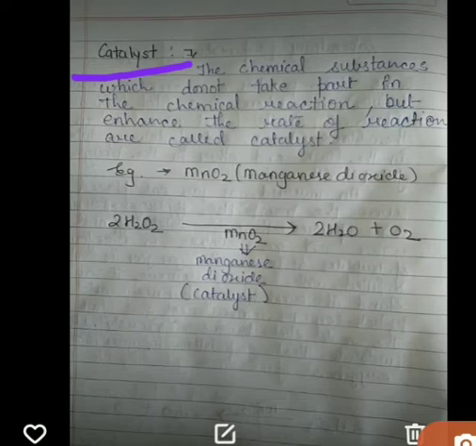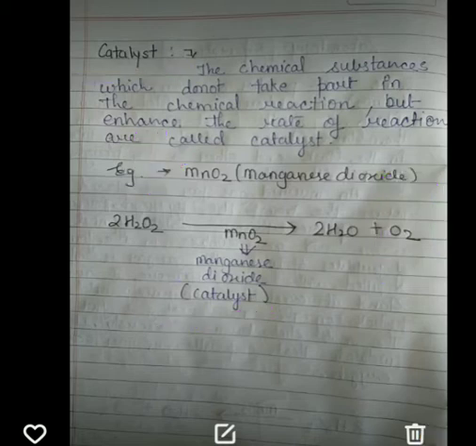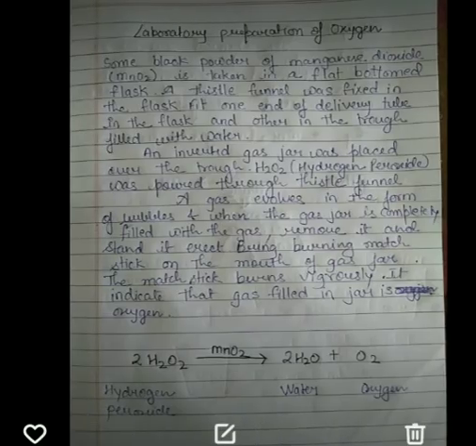So again we are writing the similar equation. Here is the hydrogen peroxide and we have taken manganese dioxide as a catalyst. It enhances the rate of reaction, that is, the rate of formation of oxygen will increase. So this is the role of manganese dioxide, that it enhances the rate of formation of oxygen. And what is a catalyst? A catalyst is simply a substance which does not take part in the chemical reaction. So students, this is all about today's lecture.